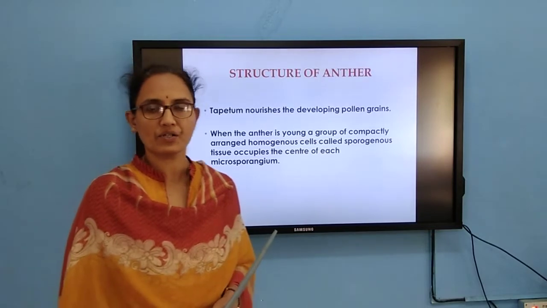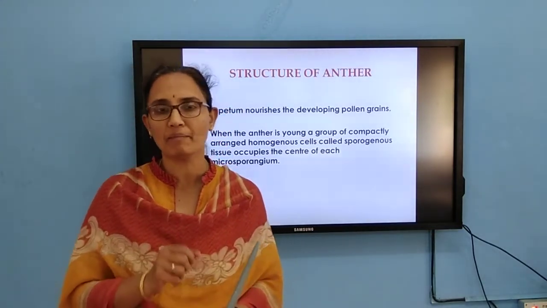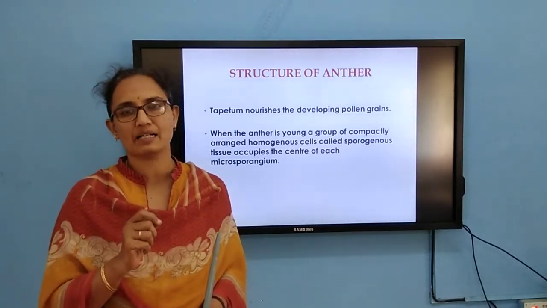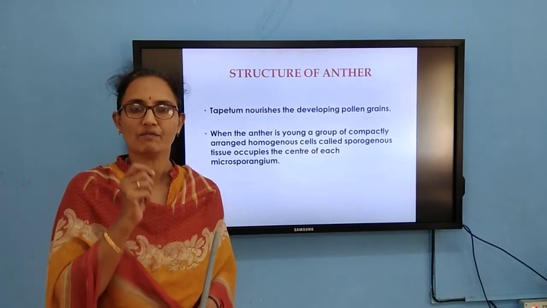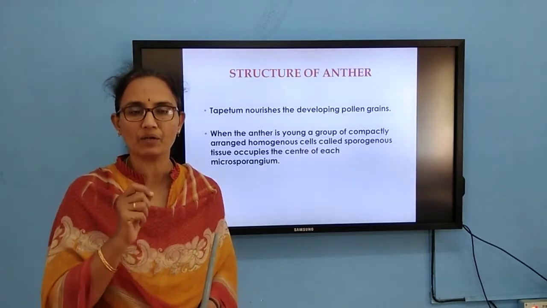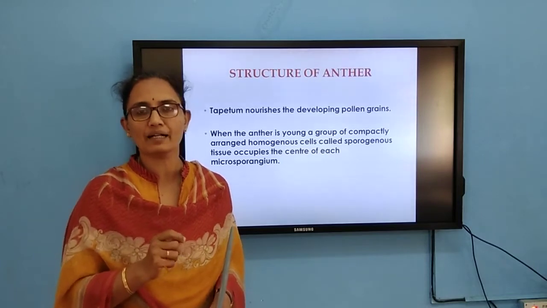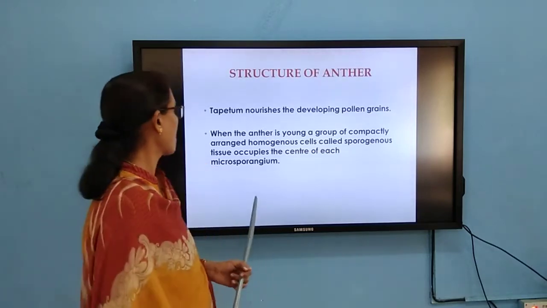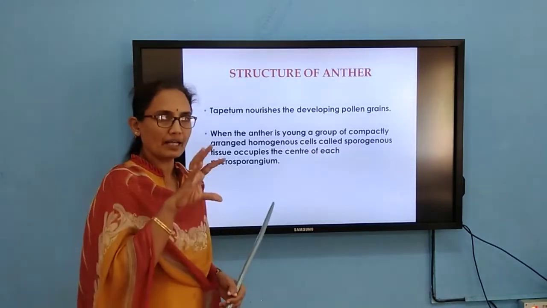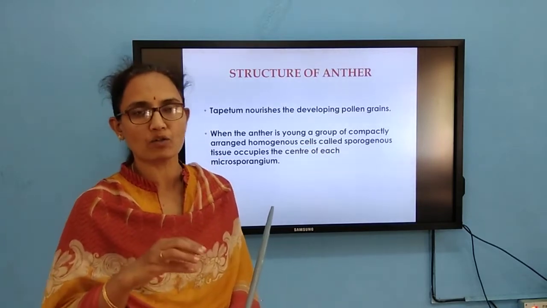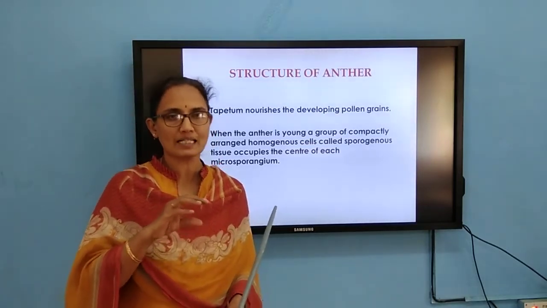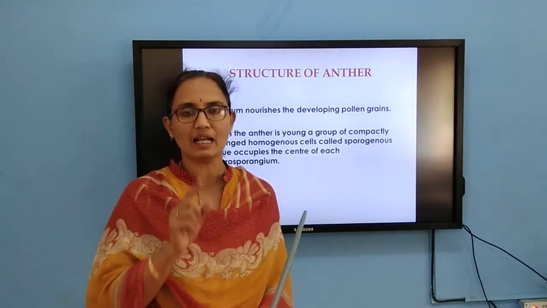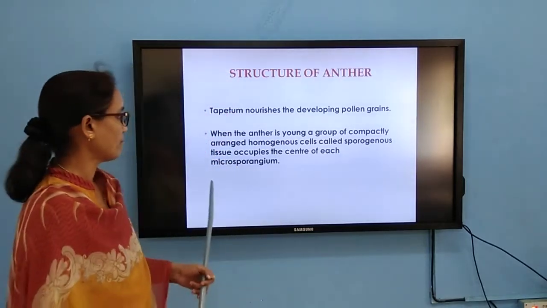It is a nutritive tissue present below the middle layers, filled with nutrients, and its cells are binucleate. Below the tapetum, the innermost region of the microsporangium consists of the sporogenous tissue. Each cell is capable of developing into a microspore mother cell or pollen mother cell.